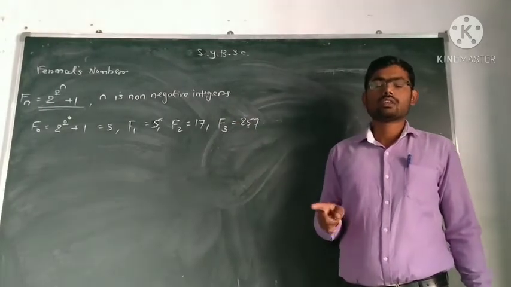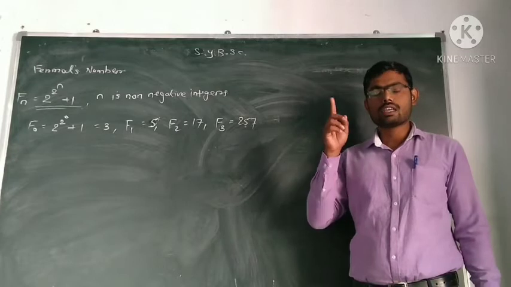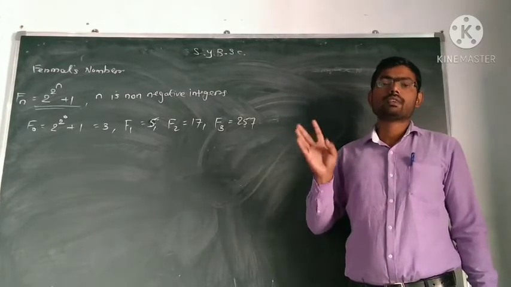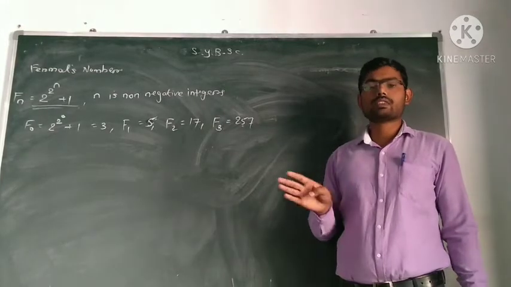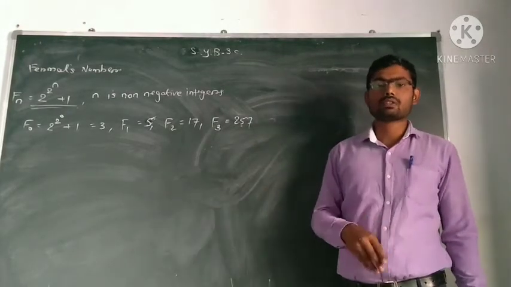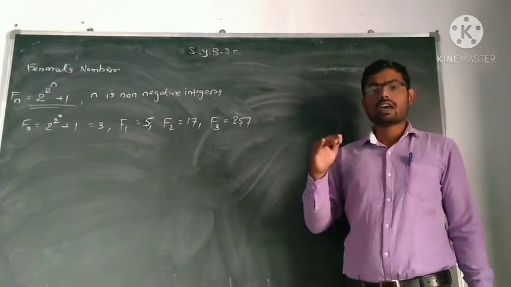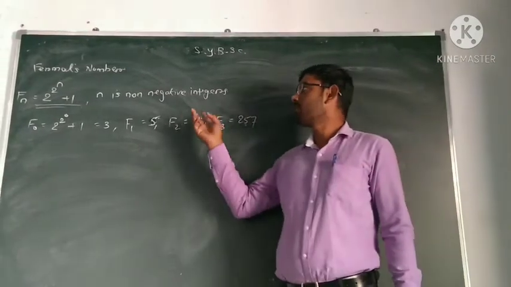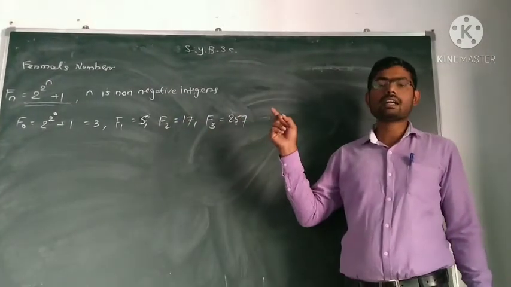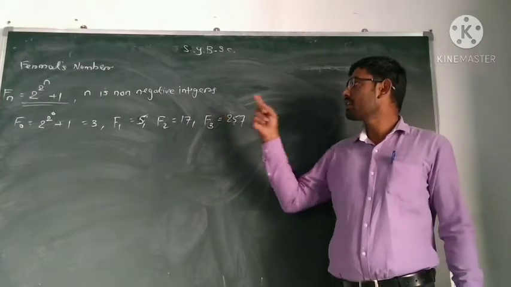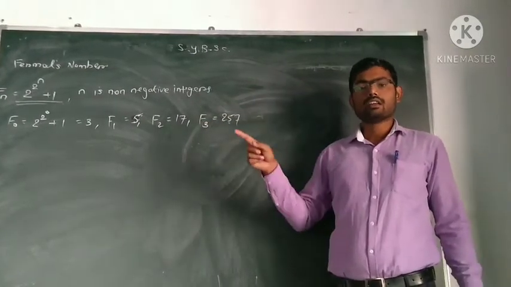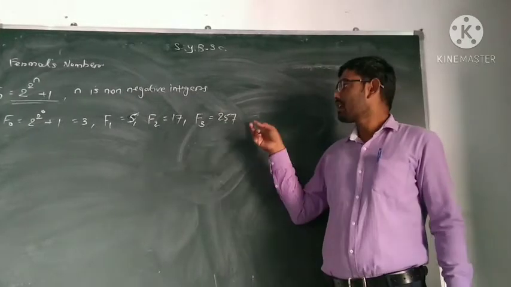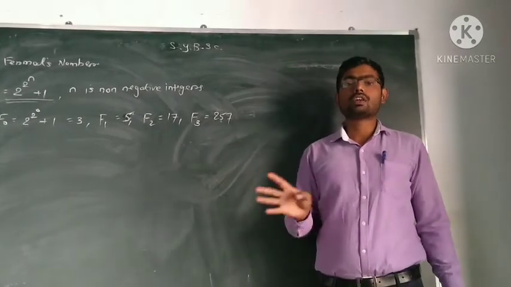He showed that one Fermat number is composite. So Fermat numbers are not all prime, some are composite and some are prime. Euler disproved this conjecture.